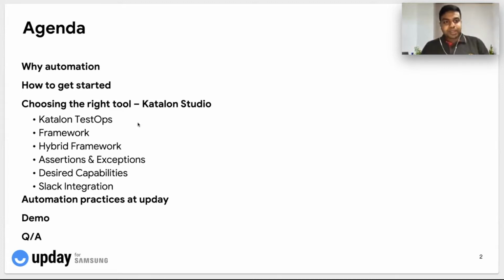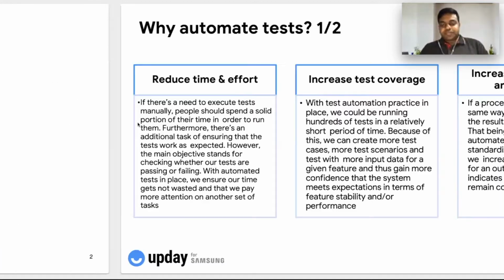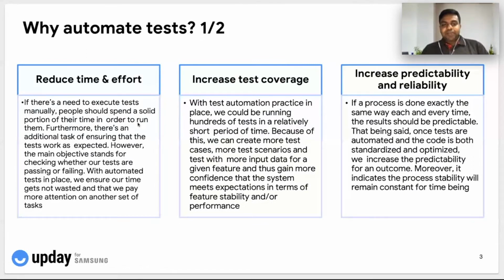Thank you. So starting with the first point of our agenda, why we need to automate our tests. There are three important criteria we have to consider on any automation journey. First, teams will see a great reduction in time and effort when we have automation in place.